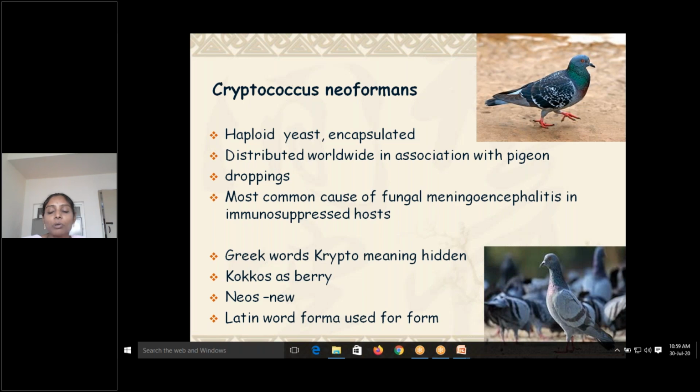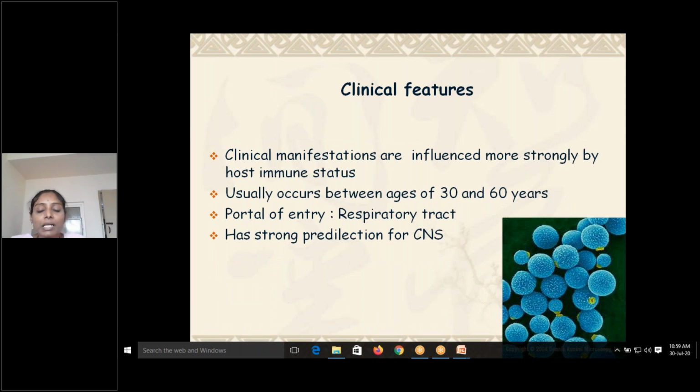The Greek word crypto meaning hidden, coccus as berry, neos new, and the Latin word forma used for form. This is how the name Cryptococcus neoformans has been arrived at. It's a capsulated fungus, more common in immunosuppressed individuals. Clinical manifestations are influenced more strongly by host immune status, and it usually occurs between the ages of 30 to 60 years. The port of entry is the respiratory tract, and it has a strong predilection for the CNS. In immunocompetent individuals it may also cause disease, but usually a self-limiting lung infection that goes unnoticed.